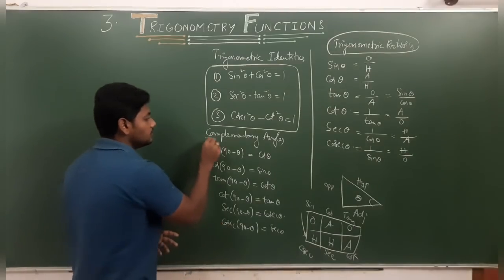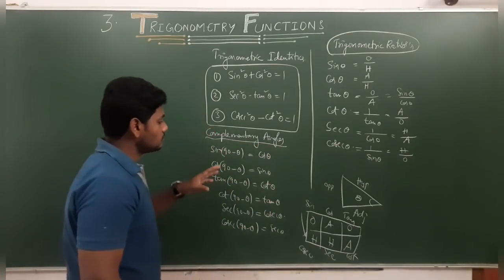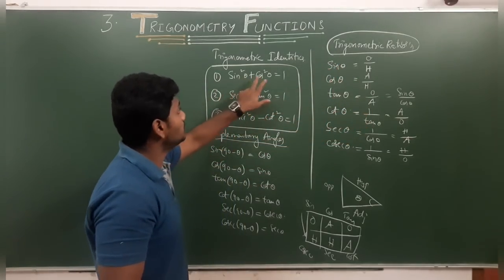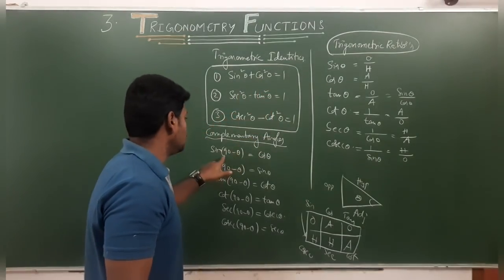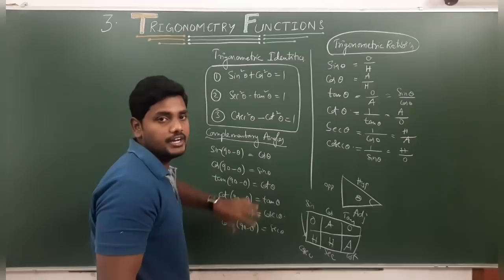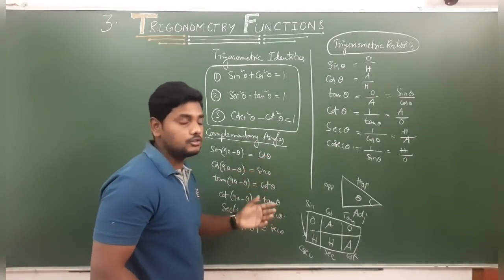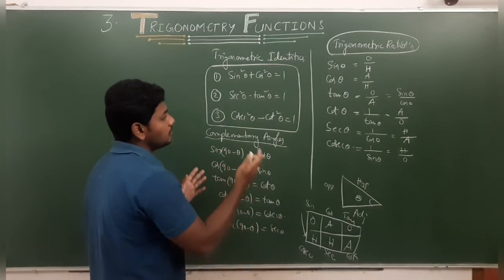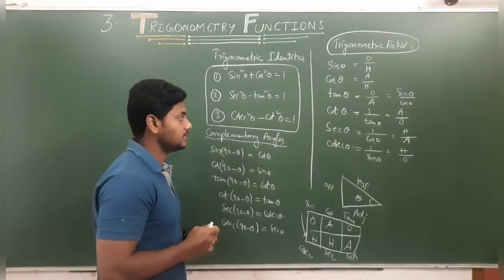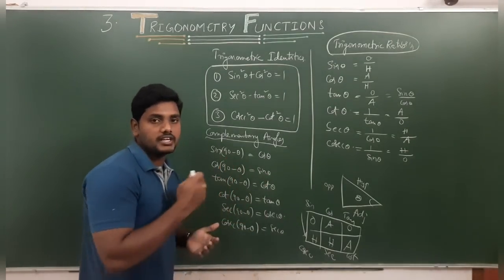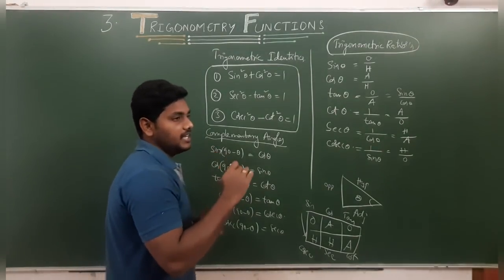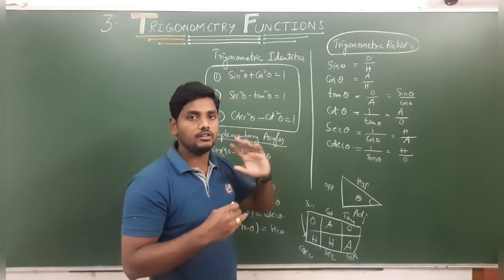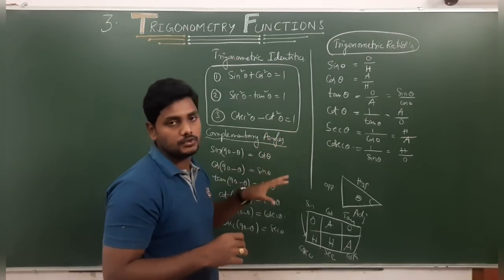See, these you might already know. This proves what we have done. See, why is sin theta opposite by hypotenuse, why is sin square theta plus cos square theta equal to 1, and why is sin of 90 minus theta equal to only cos theta, why not tan theta, why not secant, why not cosecant, all those. So all those derivations also we will give in later classes. But these basics you have already learned in class 10, right? You have done many working problems, like finding the height of a building, finding shadows, the height of a tower, all those you have done. So you will have a minimum basic concept of all this.